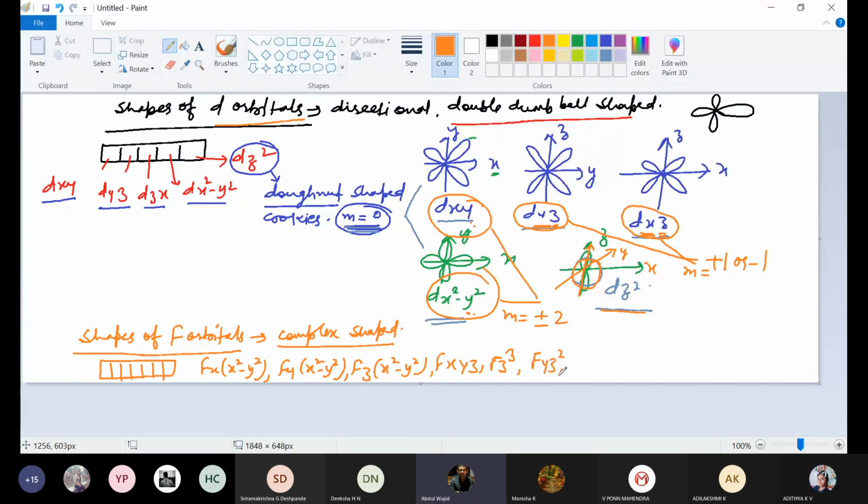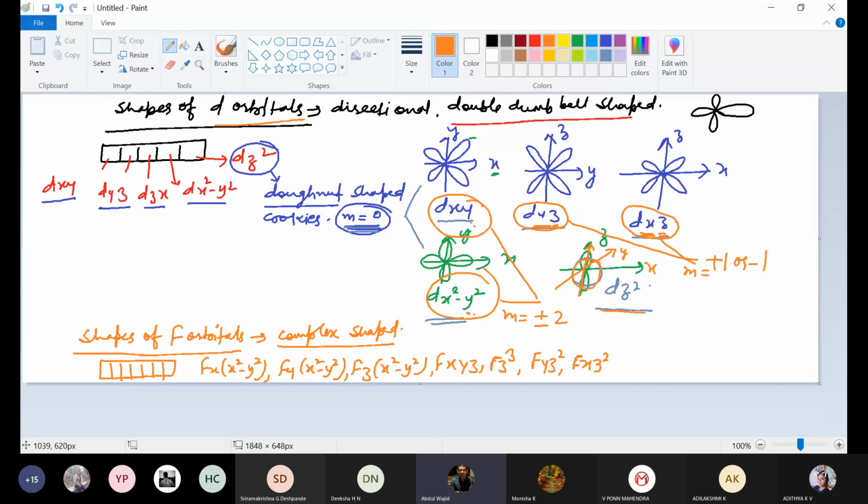So these 7 orbitals, they have named them, but their shape is complex, or you can say their shape is unknown. It won't be possible for us to draw it clearly.